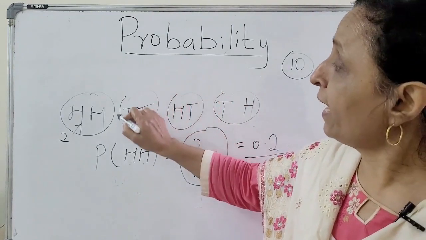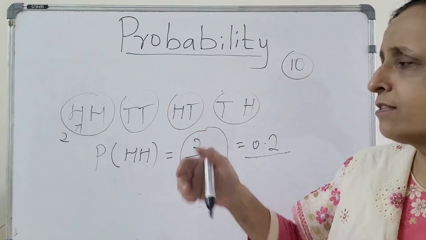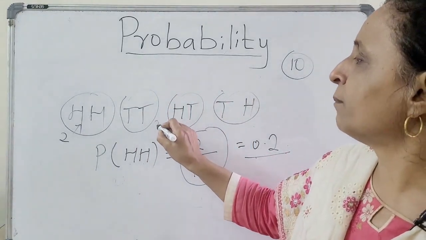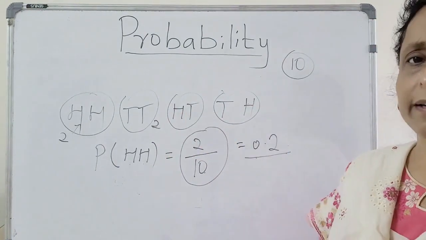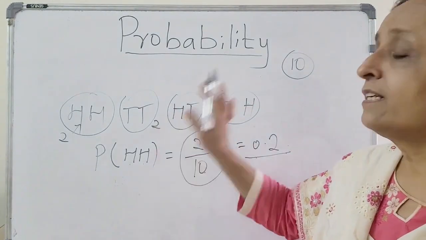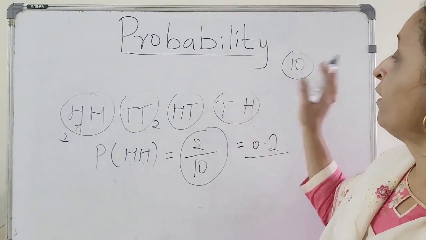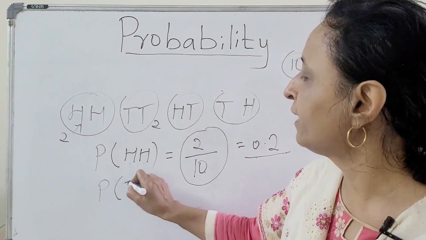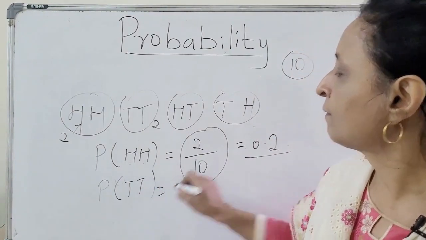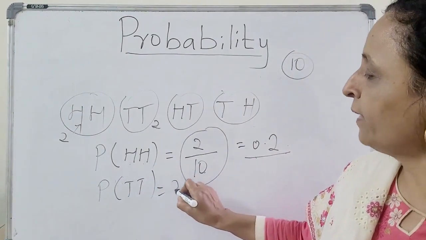Now, for tail, tail, you have been tossing. Let's take a simple number again. 2 times you are getting tail, tail out of 10. So here again for TT, 2 by 10.